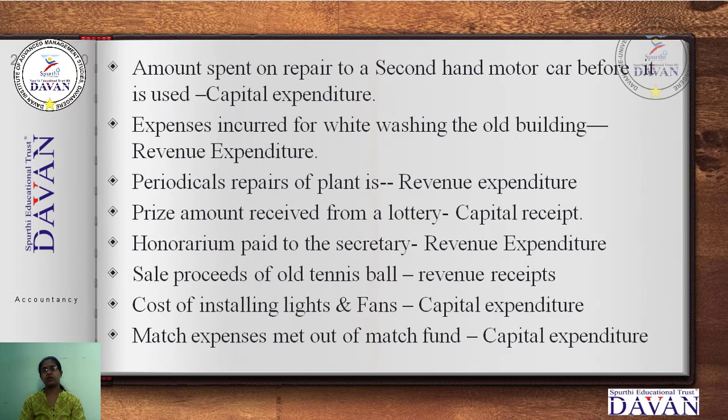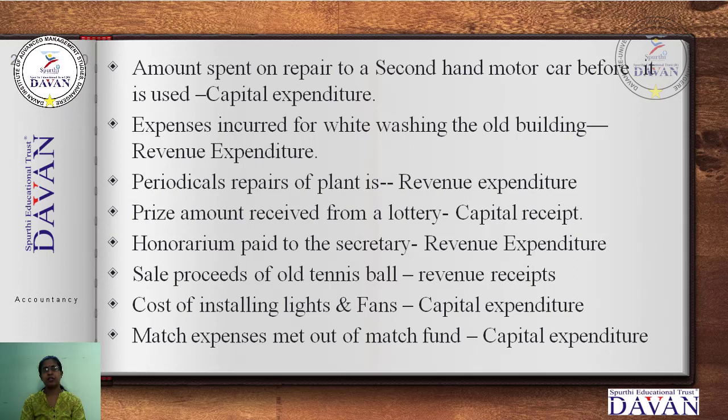Next, sale proceeds of old tennis ball. As you know, in a sports club, selling balls, bats, nets and everything is always there. So that is recurring, that work will be going on. When we are selling, the amount is coming inside to the business, we are receiving the amount, then it is a revenue receipt.